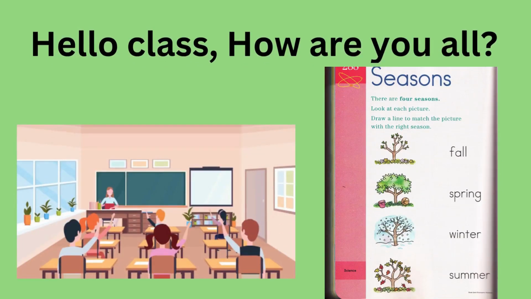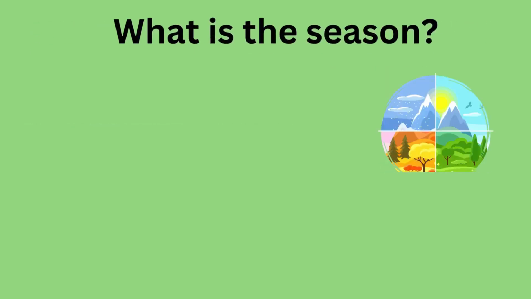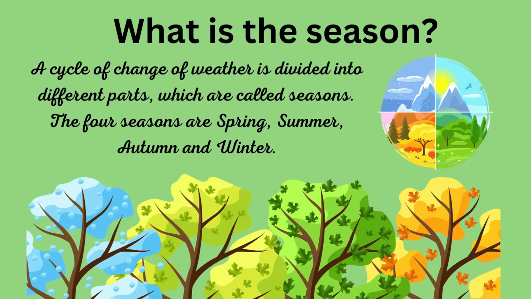Today we will learn about different types of seasons, but before that we have to know what a season is. A cycle of changing weather is divided into different parts which are called seasons. The four seasons are spring, summer, autumn and winter.